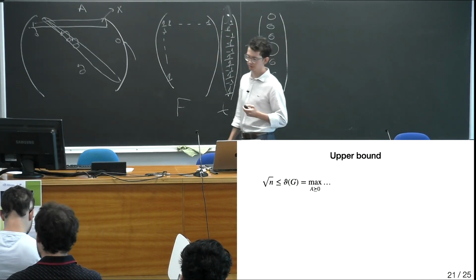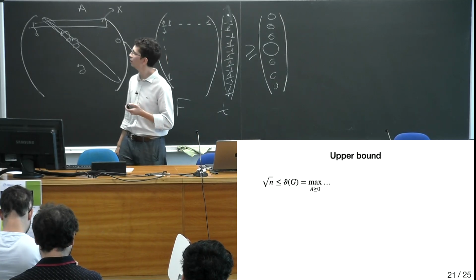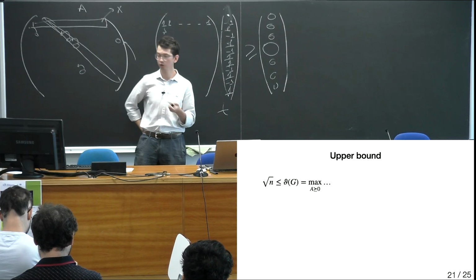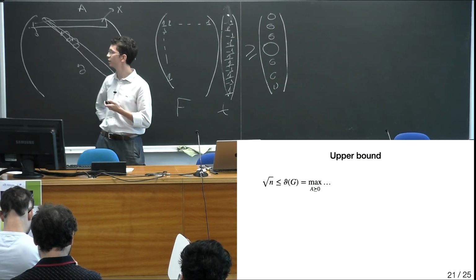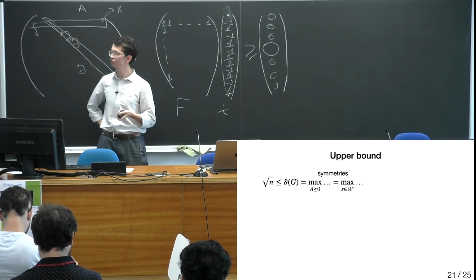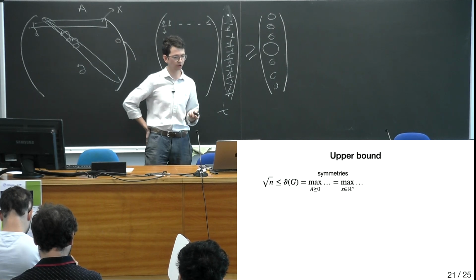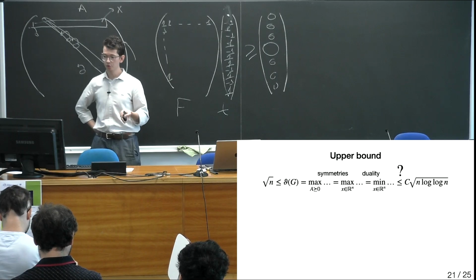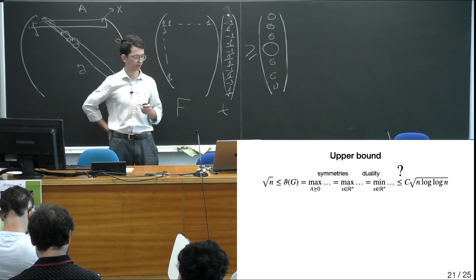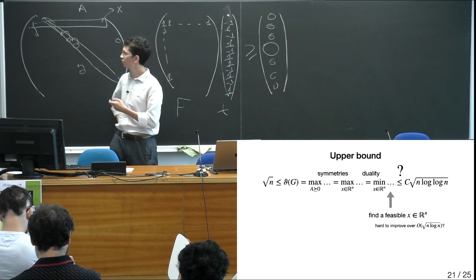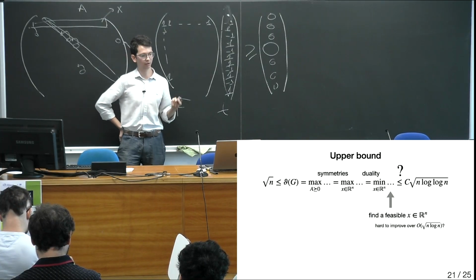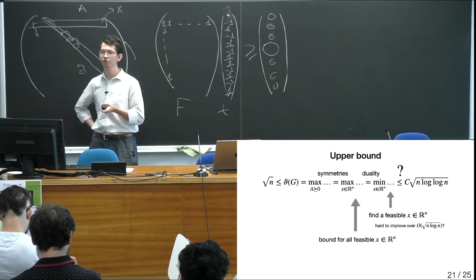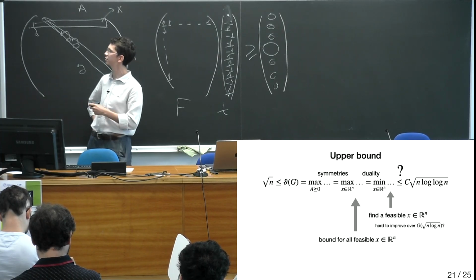All right, so let's come to the last part. What did we do so far? We showed the lower bound of square root n. We have this formulation as an SDP, which due to symmetries can be reduced to a linear program, and then due to duality, we have this formulation. But here we still fall short of the claimed bound, and it seems that finding a feasible solution that improves upon that bound is hard. So what we will do now instead is go back to this maximization formulation and bound it for all feasible x.